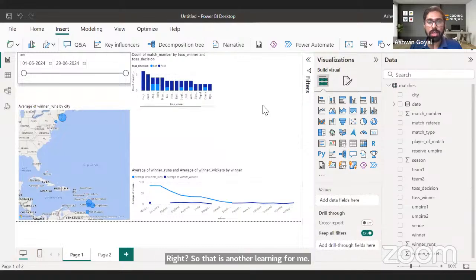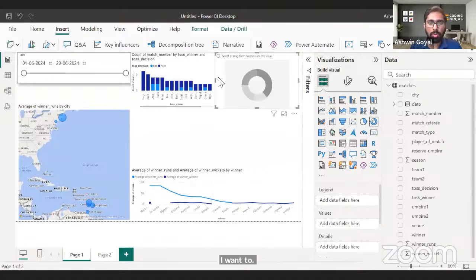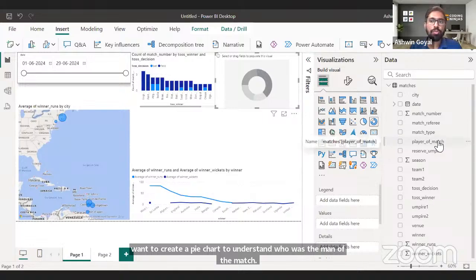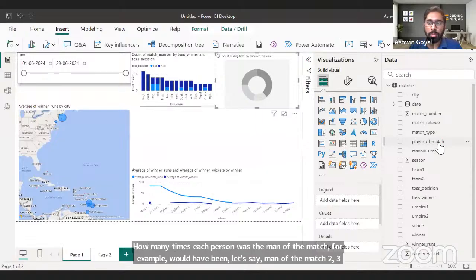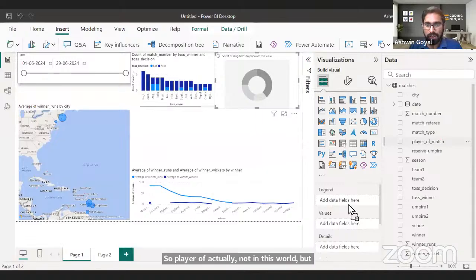And very quickly, now I want to create one chart before I pause for a moment. I want to create a pie chart to understand who was the man of the match. Like how many times each person was the man of the match. For example, Kohli would have been, let's say, man of the match 2-3 times probably. Actually not in this World Cup, but maybe Rohit Sharma. So let's just add player of the match here.